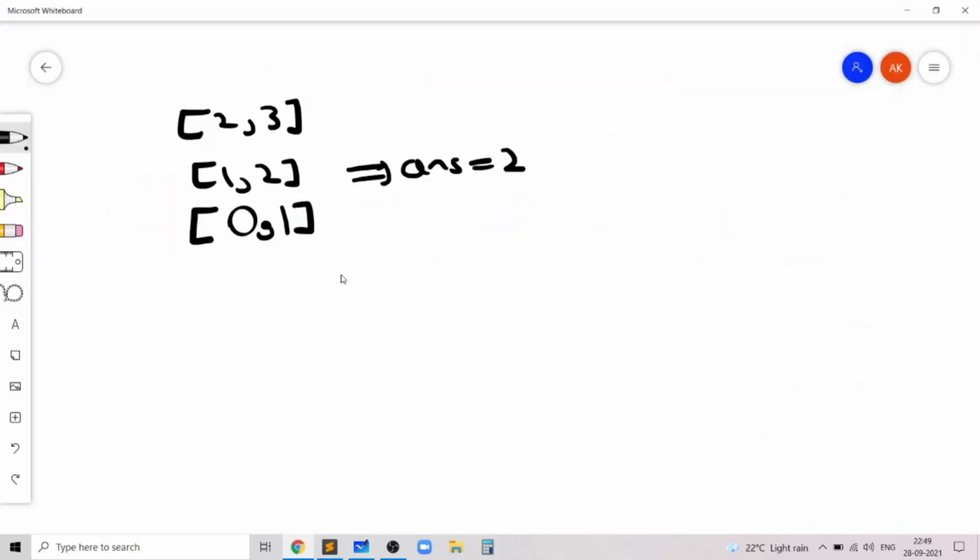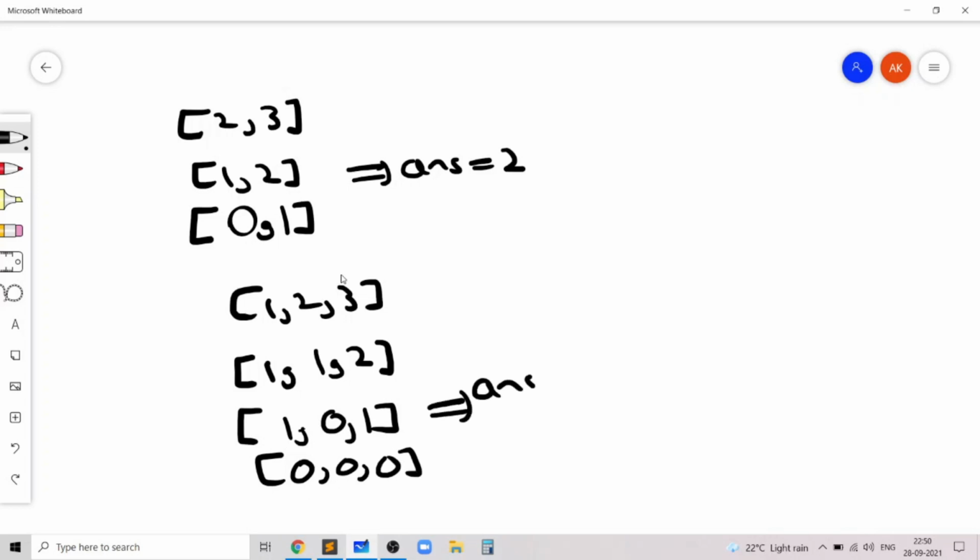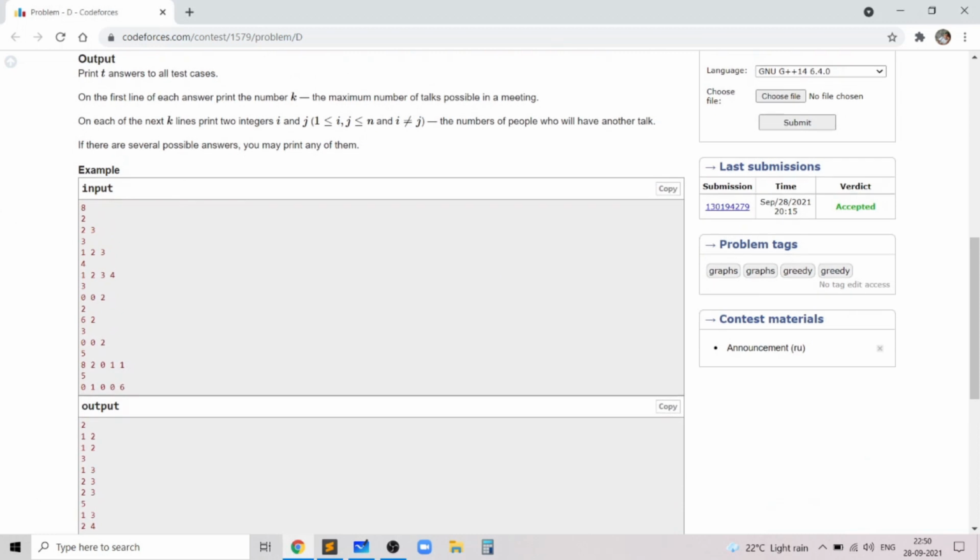And let's say that the array was 1 2 3, and let's say we choose to do 2 comma 3. It's actually always optimal to choose the two largest elements, and I'll be explaining that in a bit. But let's say we chose the two largest elements like now, and it became 1 comma 1 comma 2. Then again we chose the largest two elements, it became 1 comma 0 comma 1. Then we chose these two elements, so it became 0 comma 0 comma 0, and this means that we perform three operations, so the answer is 3.